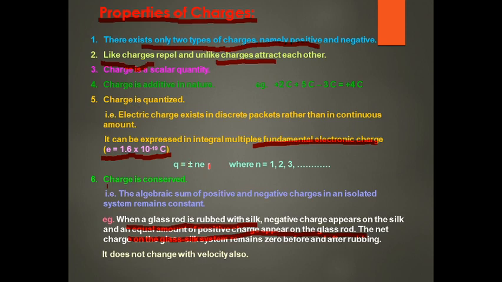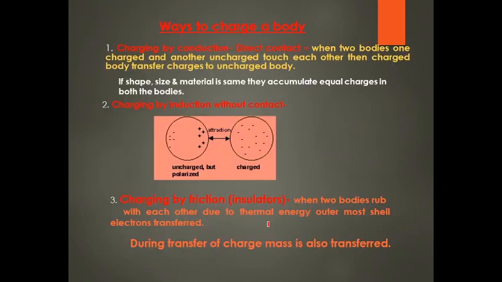Q is equal to n times e, where n is an integer and e is the fundamental charge, whose value is 1.6 times 10 raised to minus 19 coulomb. Charge is conserved. In one system, glass and silk, one loses electrons and the other gains. Means total charge before and after remains constant.